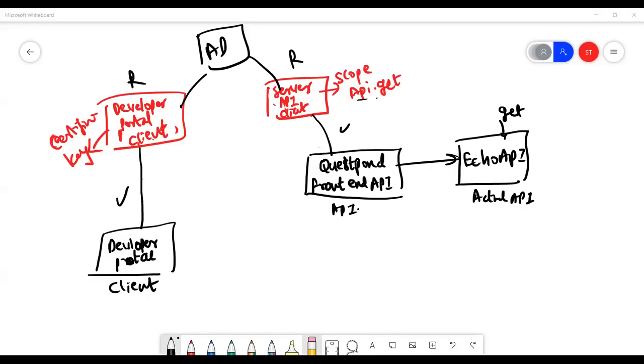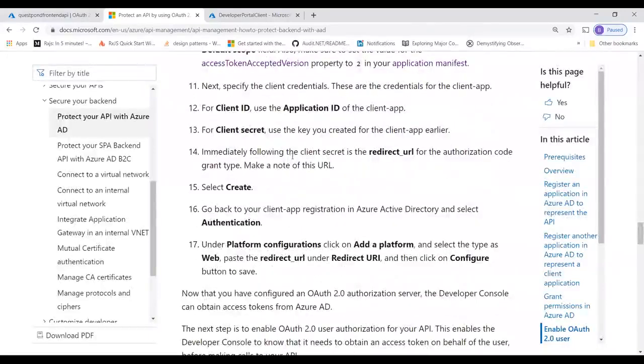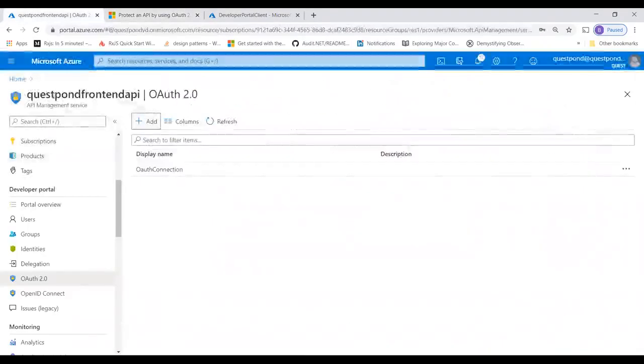Okay, let me again share. Okay. Anything else I need to do? Yes. When the client application registers, logs in, right? He says, this is my user ID and password. We have to give him a redirect URL. So that's one more step.